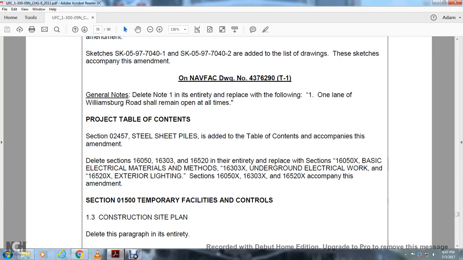165 50 16302 and 1652520 entirely replace the section 16050X, basic electrical material method 16303X, underground electrical work in 16520. Exterior lighting section 16050X, section 16303X, and 16150X accompany these amendment.